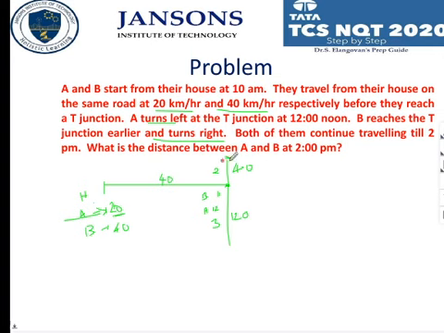So, what is the distance between A and B at the end of the travel? It is 120 plus 40. So, it is going to be 160. Is it easy? I hope it is very easy.